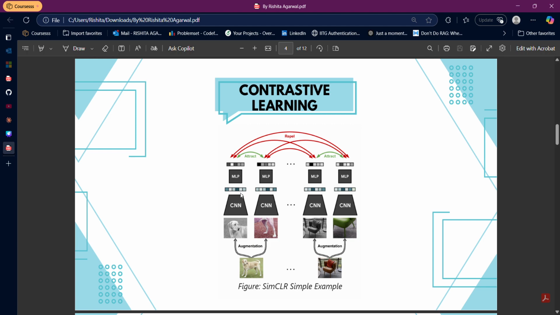A loss function was then applied on these different projection embeddings which were obtained. If these projection embeddings were closer together, that means the pair was a similar pair, and if they were far, that means the pair was a negative sample or negative pair. So the question might occur: why not use the representations themselves for the contrastive loss, or why even go through this non-linear projection head layer?